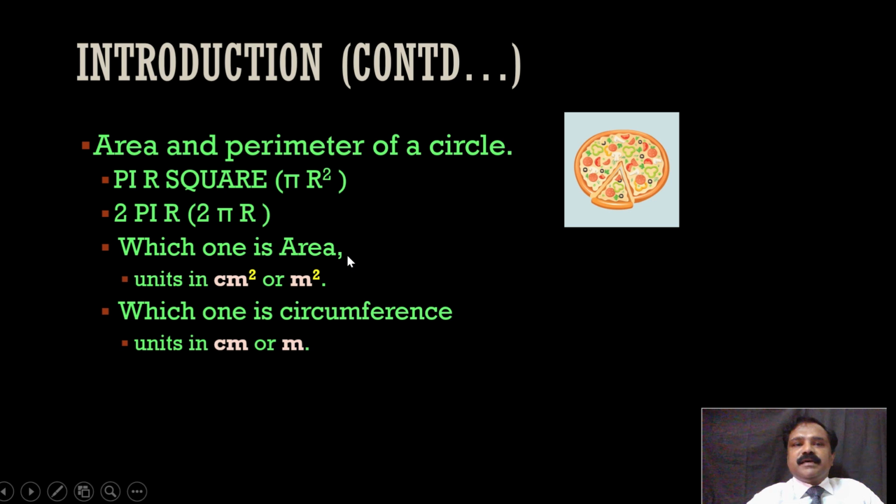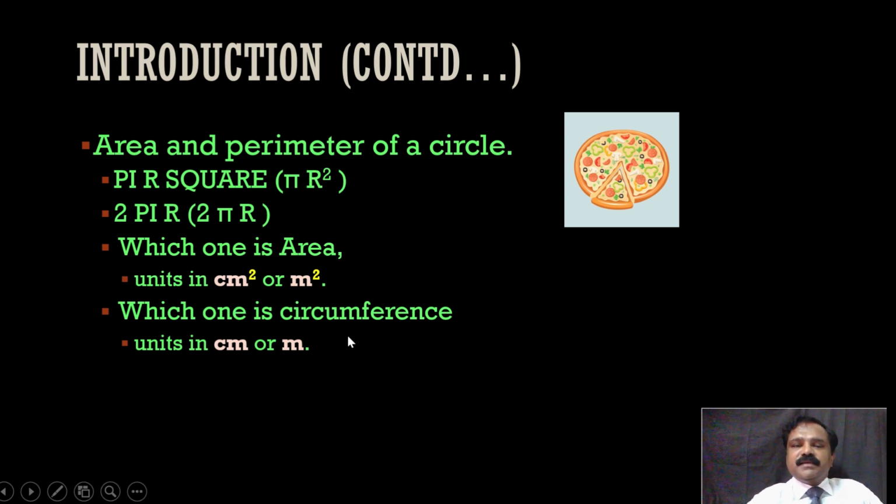We all know that the unit of area is meter square or centimeter square, right? Like square feet, whatever it could be. Area is always in squares, right? So here r is radius, so r square means radius into radius. Radius can be 2 centimeter or 5 centimeter or 2 meter or 5 meter. So this result will be in the unit of centimeter square or meter square. So it is pi, 3.14, into radius square, that much centimeter square. So centimeter square is area. So pi r square is area.